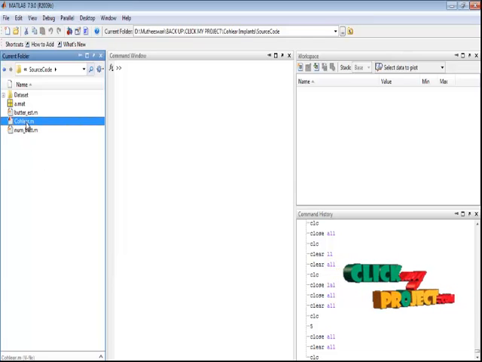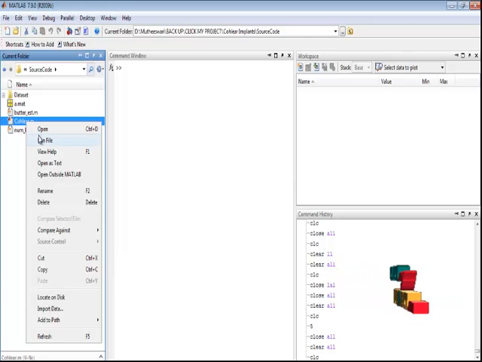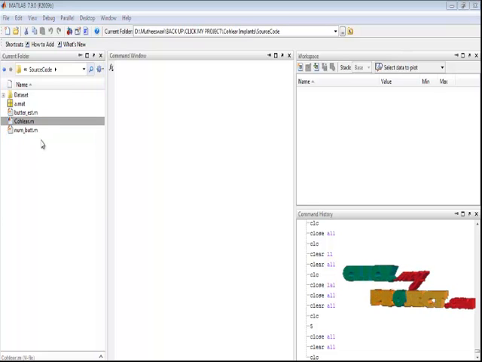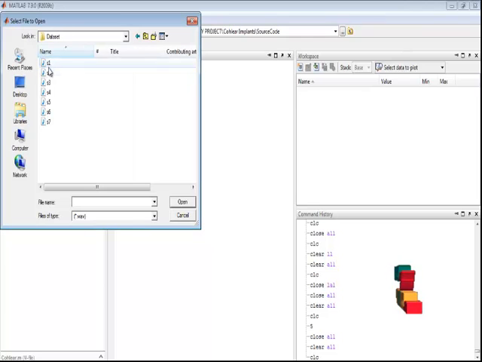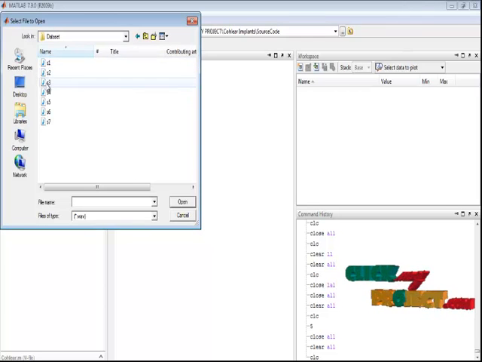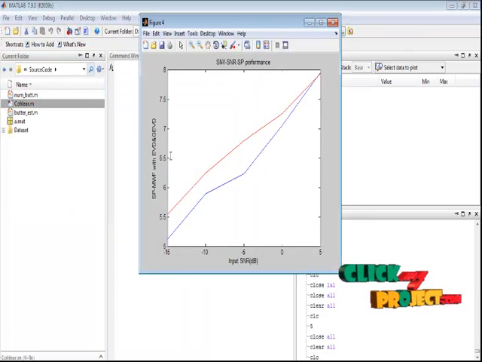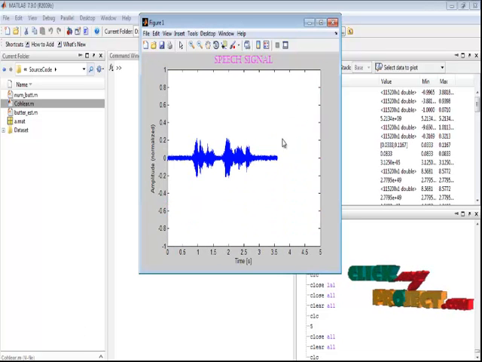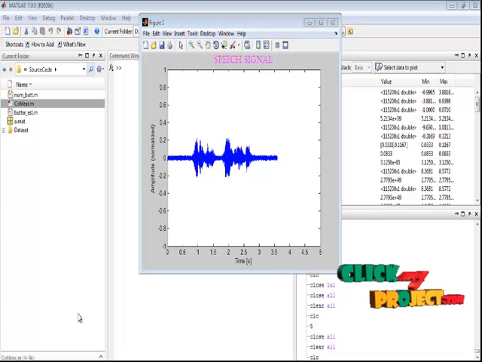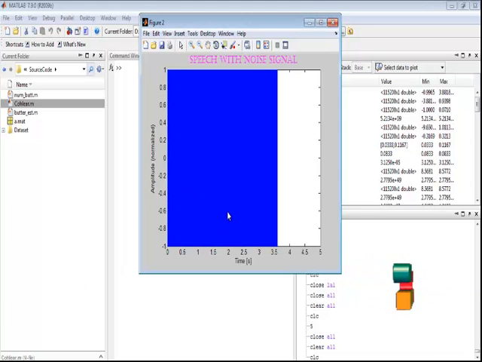Let us discuss the running procedure for our process. Select the cochlea.m file in the current folder, right-click that file and run it to execute this process. Here we need to select any one audio signal from the dataset folder, and this is the input speech signal. Here we need to add noise to the speech signal.